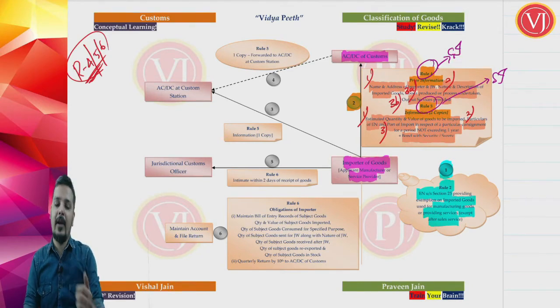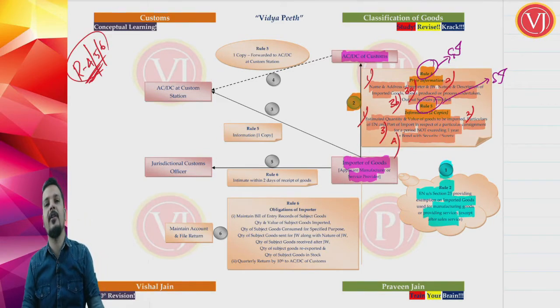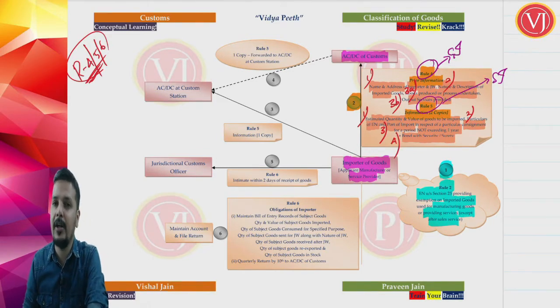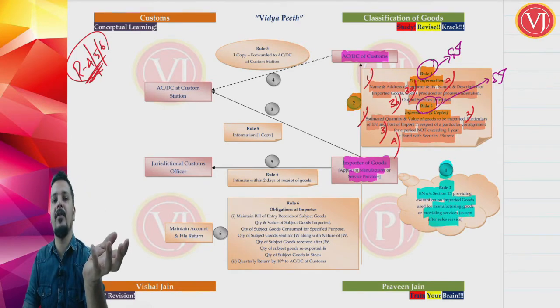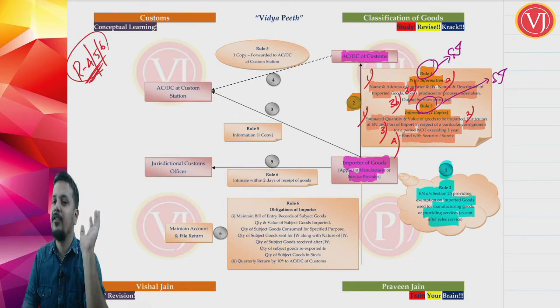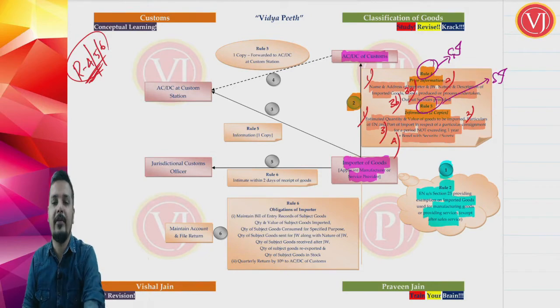Plus he has to execute a bond. Along with that, he is required to execute a bond, and friends, bond is always along with either surety or security. Surety or security. So rule 4 is advance or prior information, general information. Rule 5 is also advance information in 2 copies, but specific information. And this time he is giving bond along with surety or security.